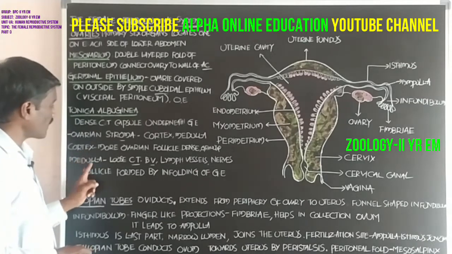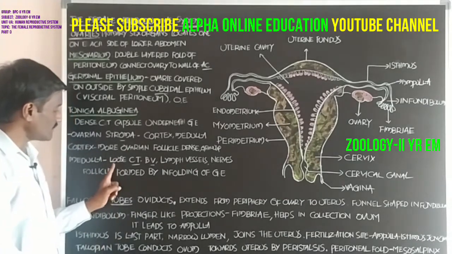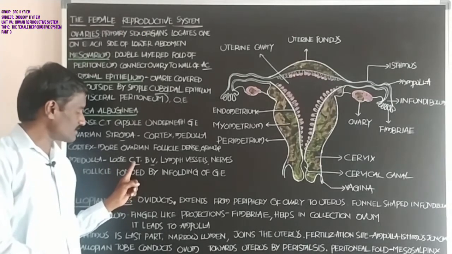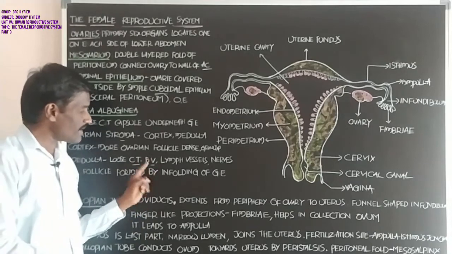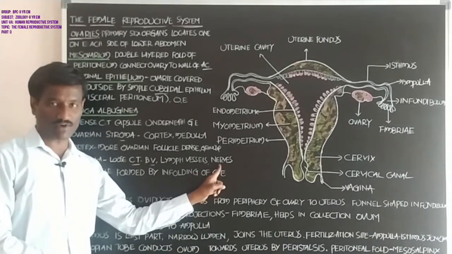Next, the medulla. What about the medulla of the ovarian stroma? It consists of loose connective tissue, blood vessels, lymph vessels and nerve fibers.